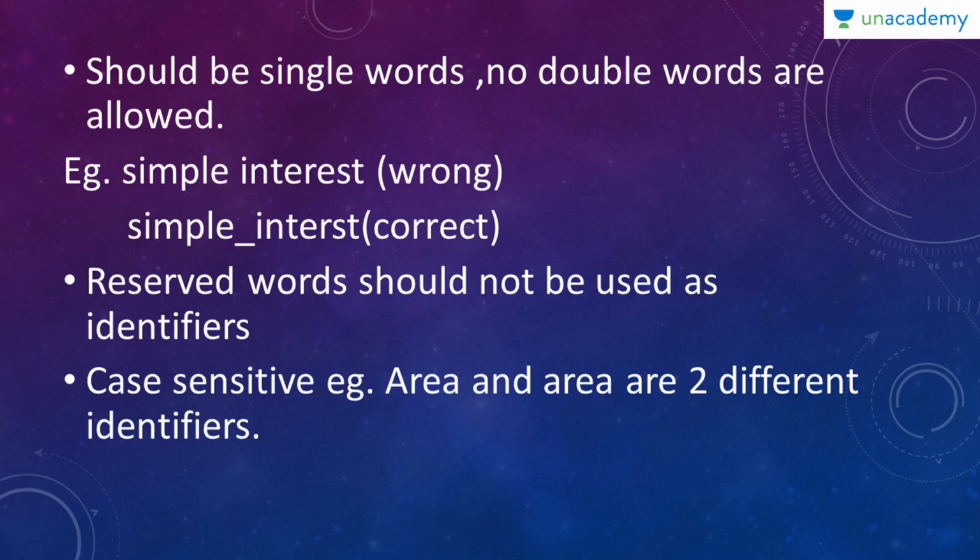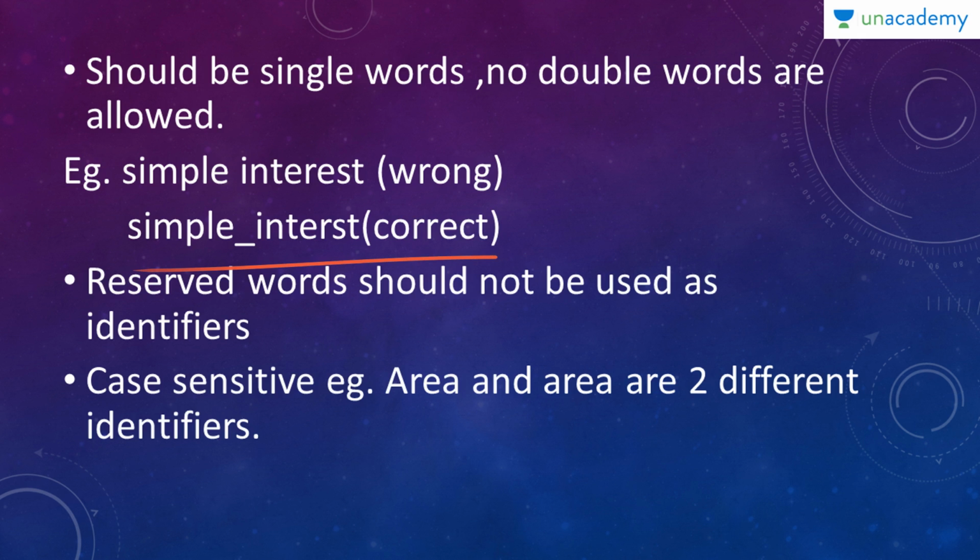Next, it should be a single word. You cannot have an identifier which is made of two words. For example, here I have simple interest. I have a space between them which is wrong. Instead of that, I should use the underscore, since I'm not supposed to use any other special character except underscore. So I've used simple_interest. This becomes a correct identifier, whereas simple space interest is a wrong identifier.